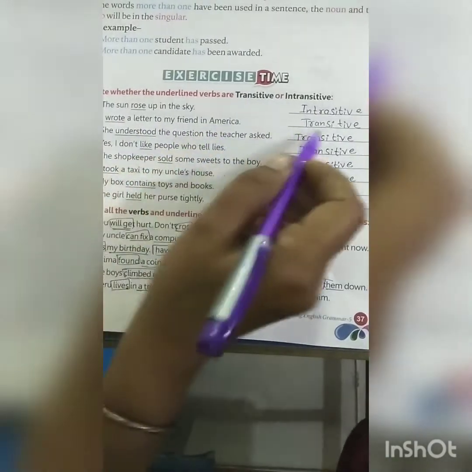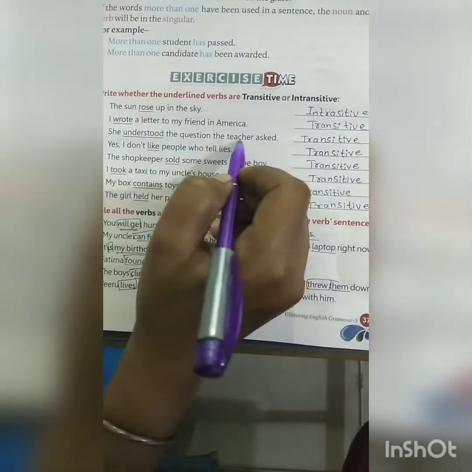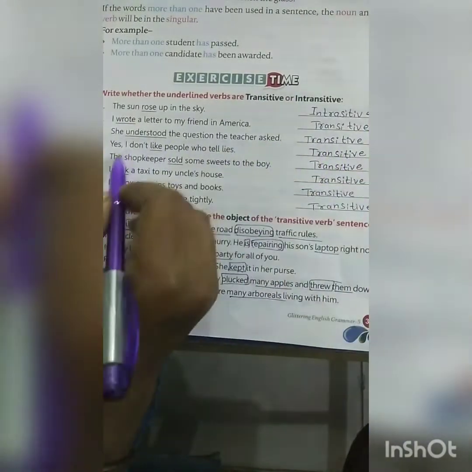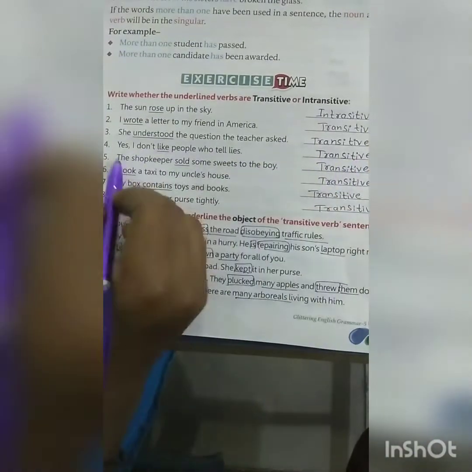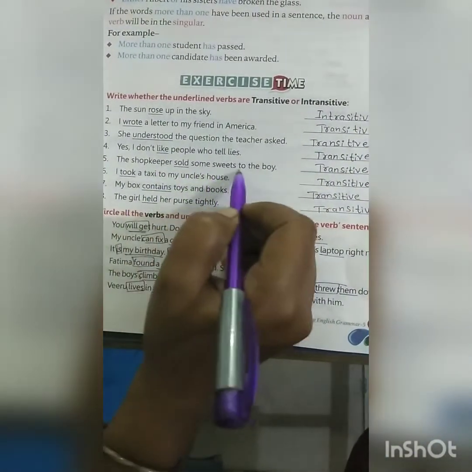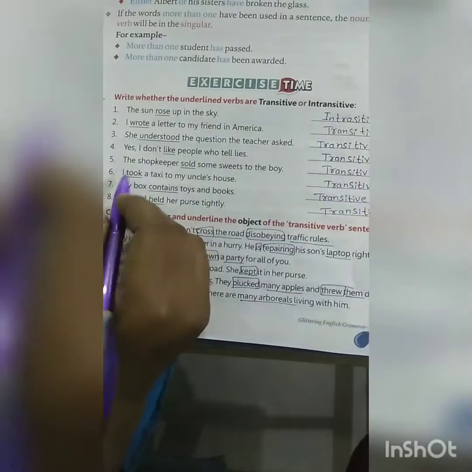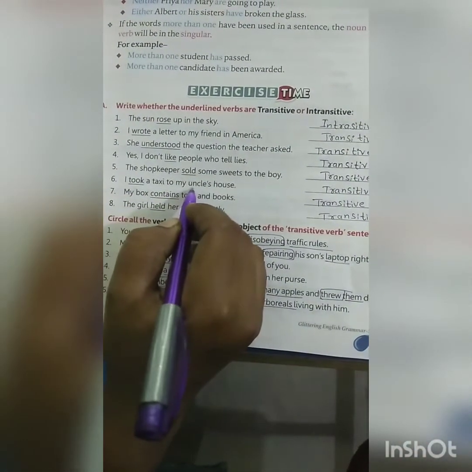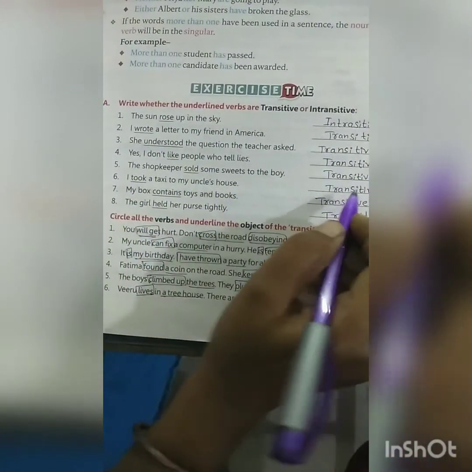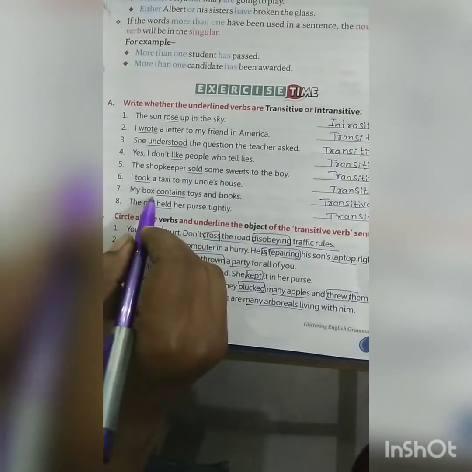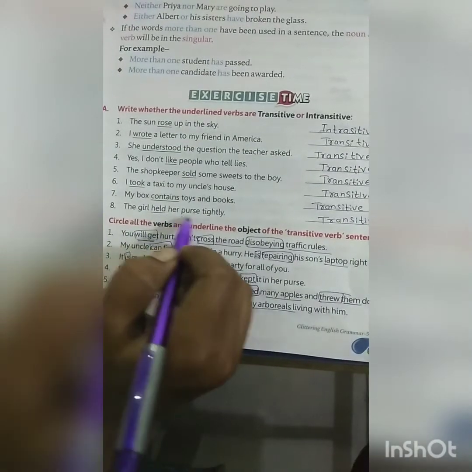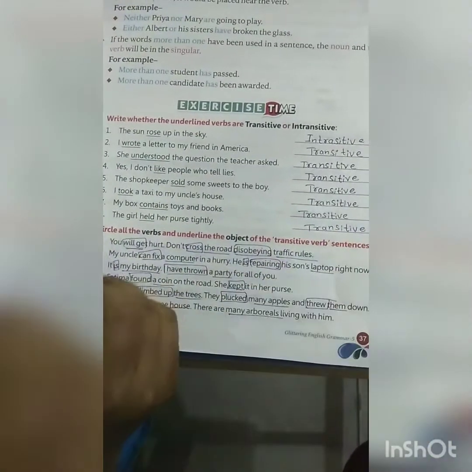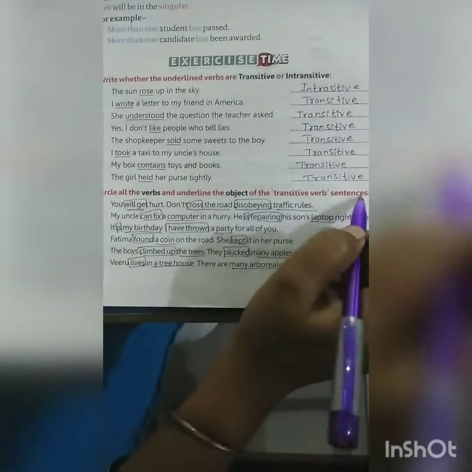This is transitive. I understood the question the teacher asked. This is transitive. I don't like people who tell lies. Transitive. The shopkeeper sold some sweets to the boy. Transitive. I took a taxi to the little house. Transitive. My box contains toys and books. Transitive. The girl held her purse tightly. Transitive.